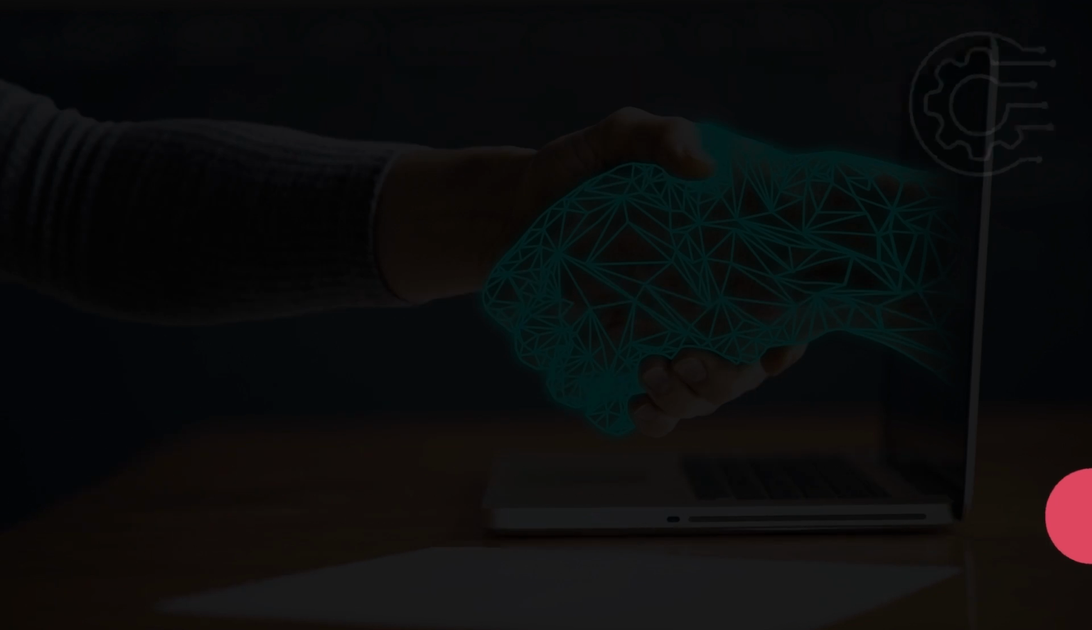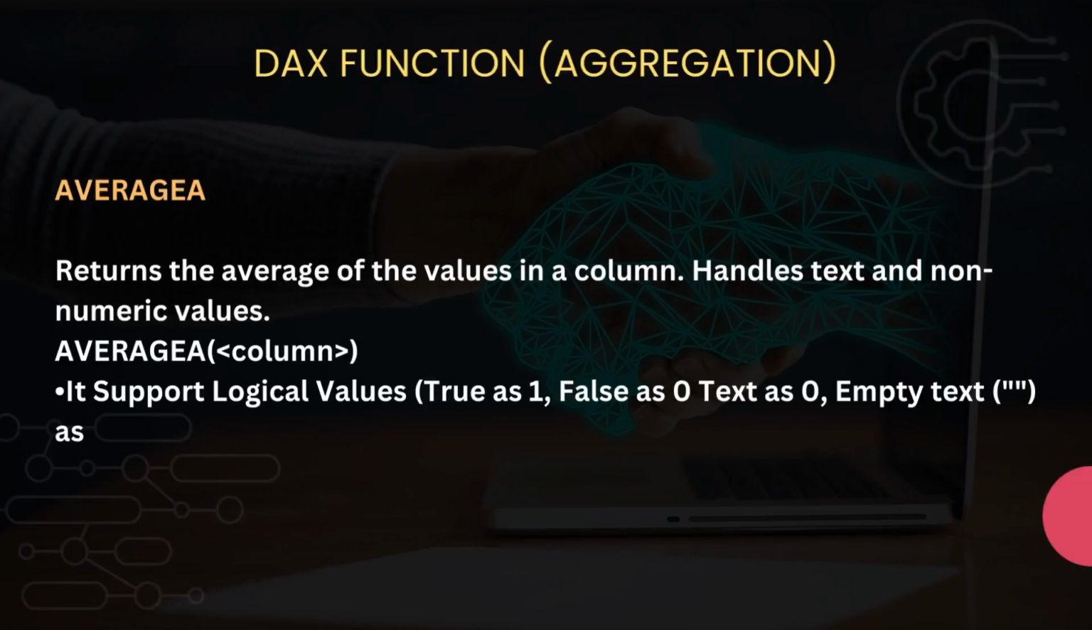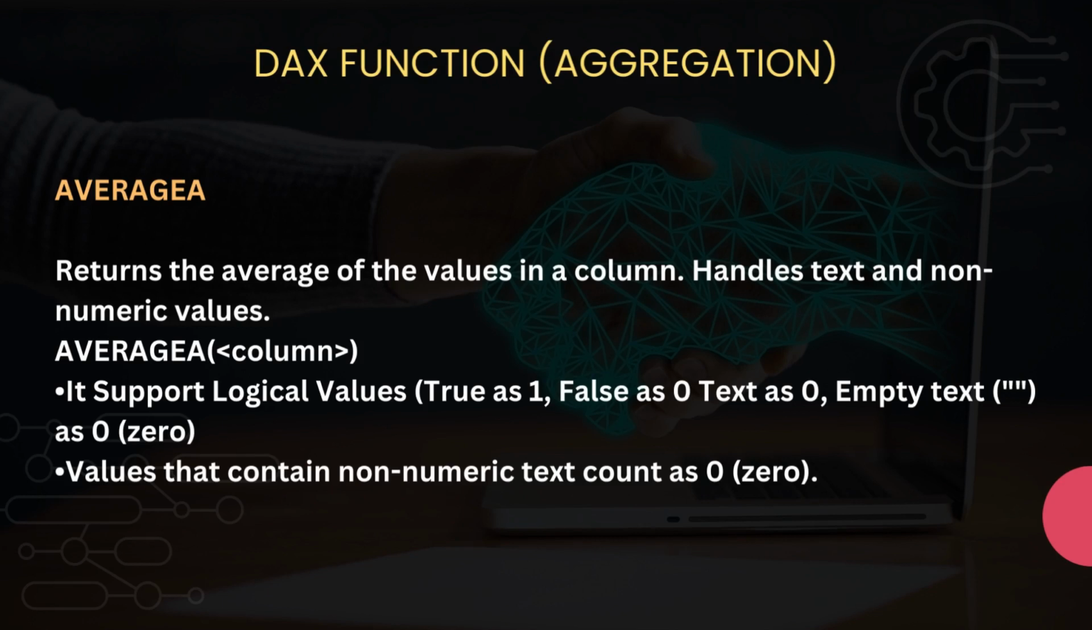Then let's see about the AVERAGEA DAX function. The AVERAGEA DAX function returns the average of the values in a particular column, but it can handle text and non-numeric values as well.